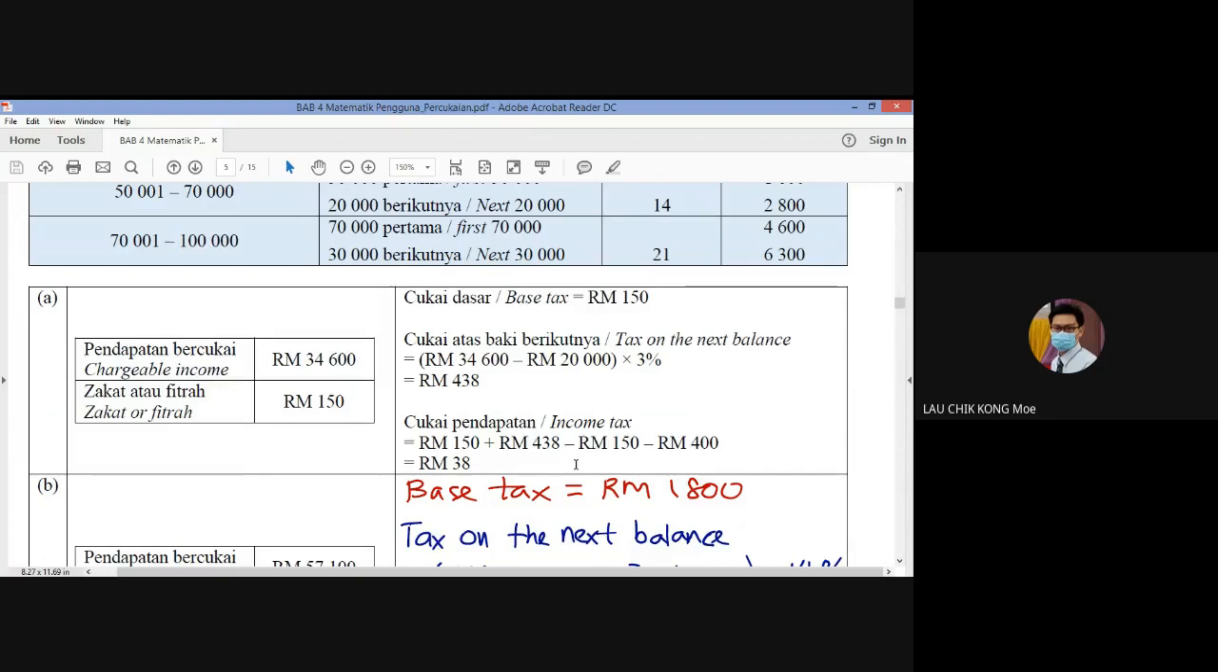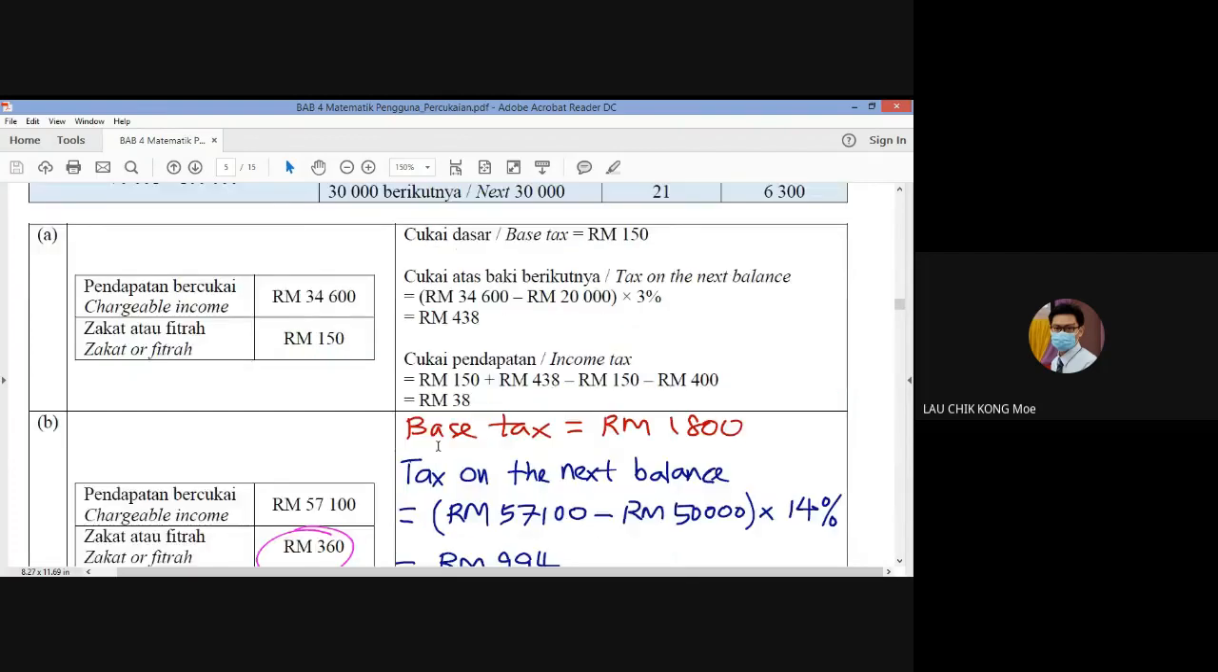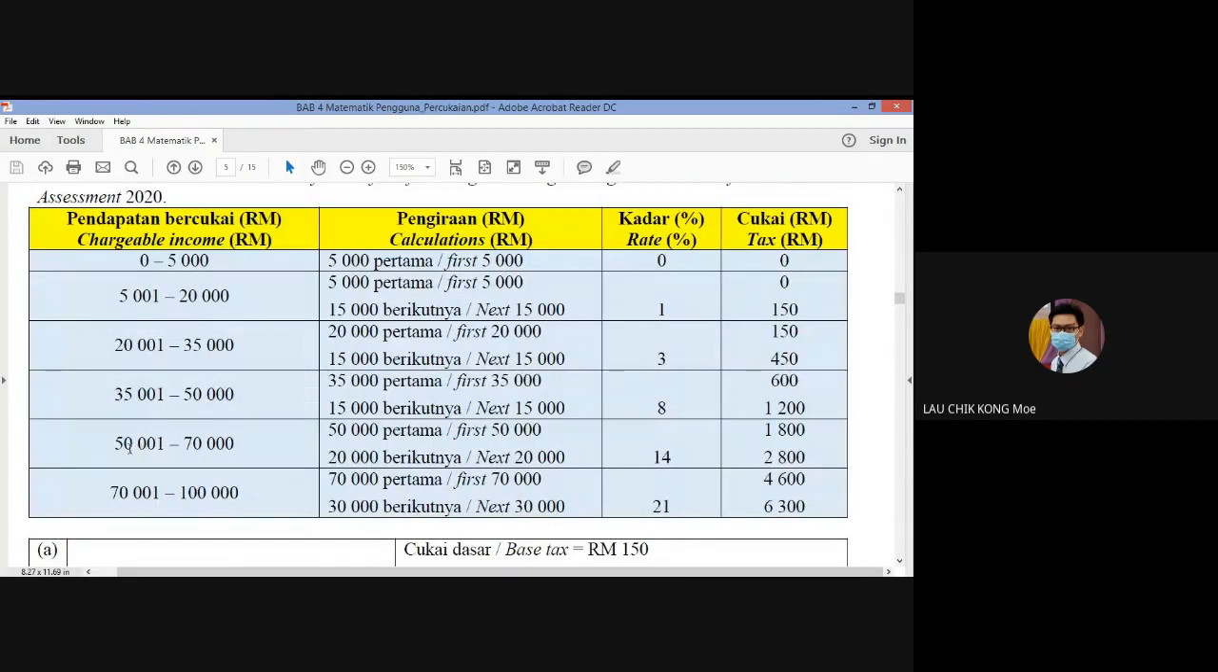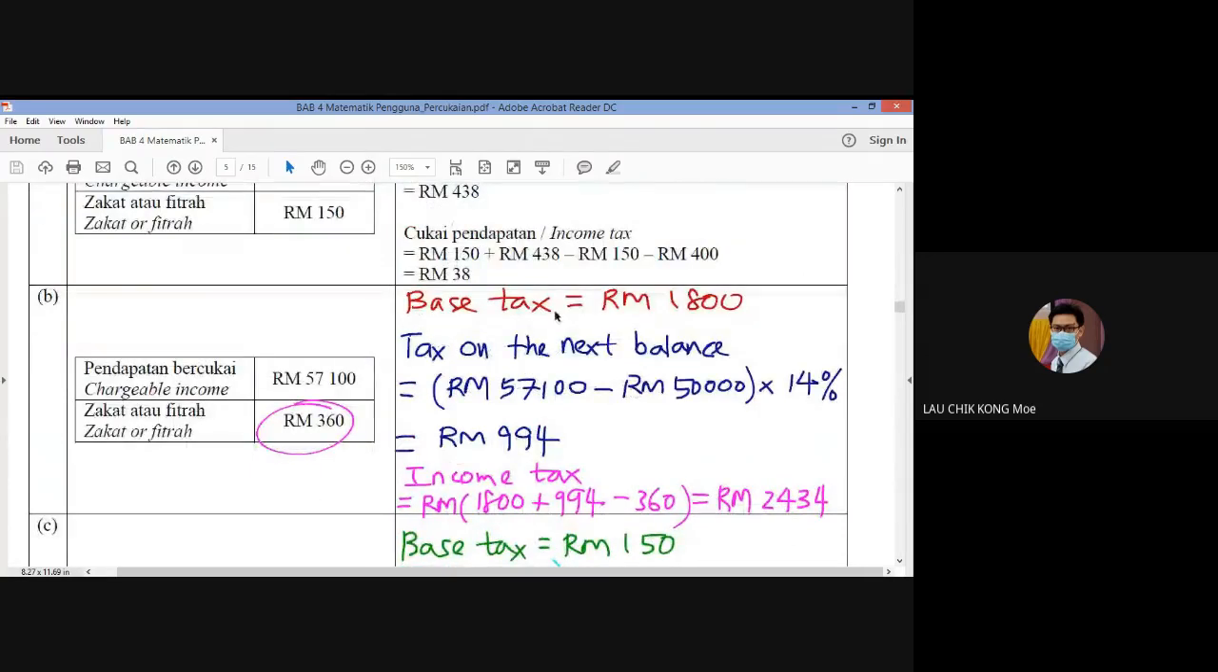Okay. And then I will discuss another one. B. Now the chargeable income is 57,100 ringgit. And zakat or fitrah is 360 ringgit. So how do we get the tax? 57,100 is in the fifth category. The first 50,000 is 1,800. Because it is more than 50,000 already, right? So first 50,000, 1,800.